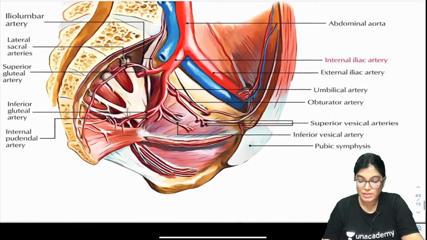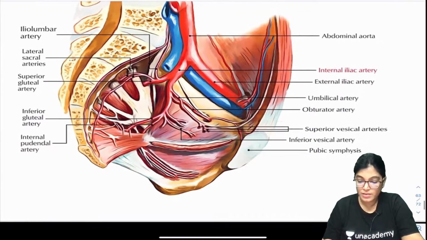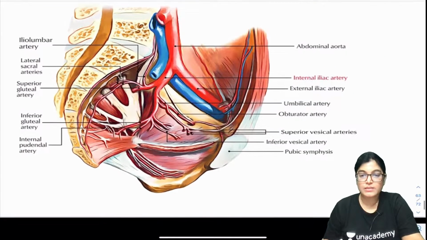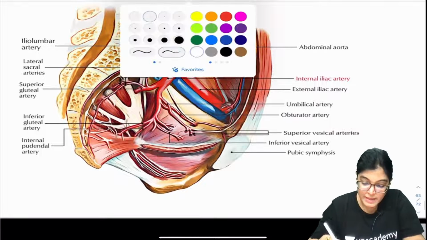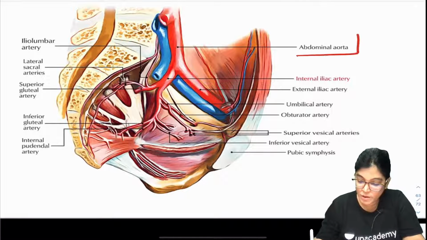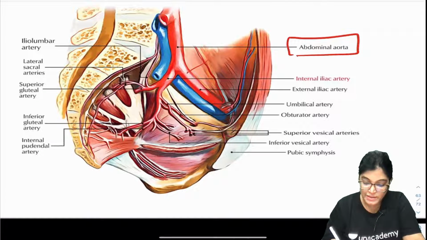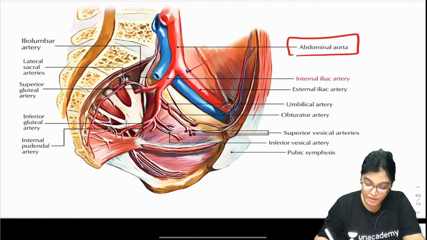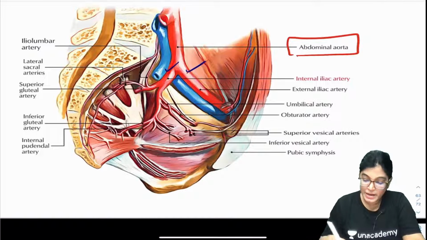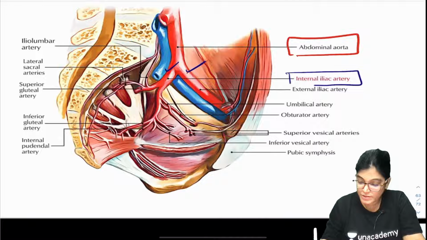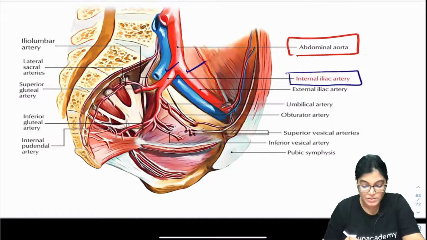Everyone, the image is clear? Okay. Now, you can see this is the abdominal aorta, bifurcation is occurring into the common iliac arteries on both sides. Again the common iliac artery is dividing into internal iliac and external iliac artery.